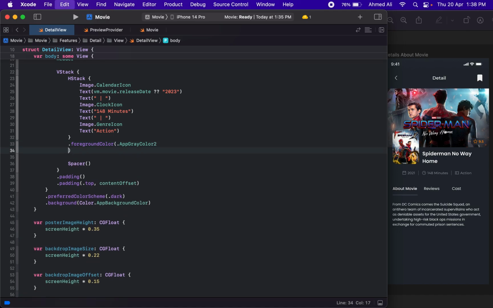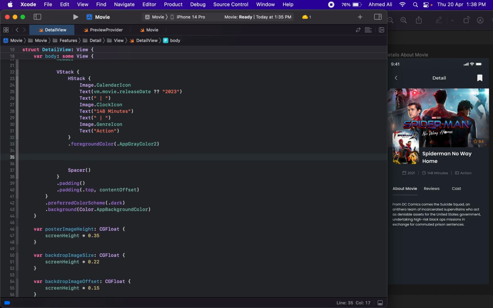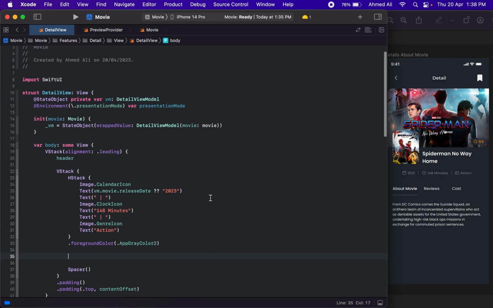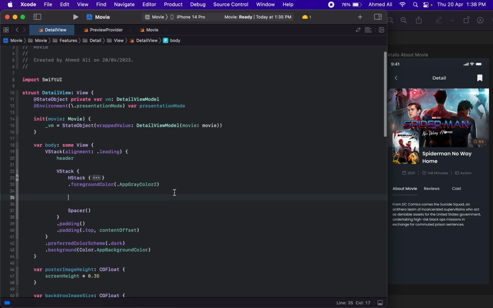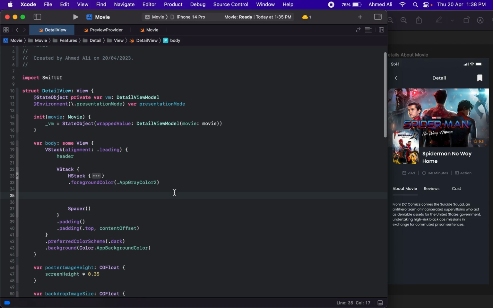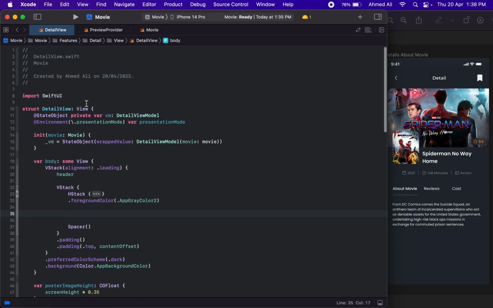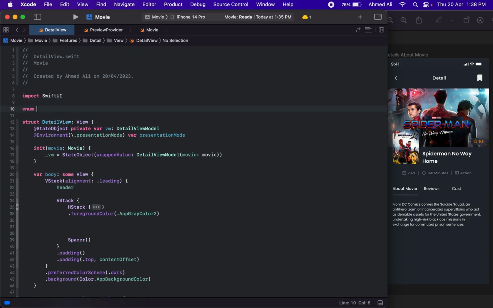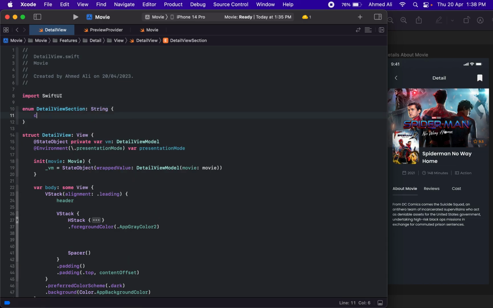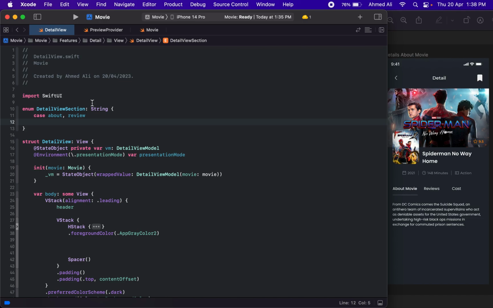Then we have this section where I think we might need some enum or something. Yeah, so we will need the enum detail view section. So let's conform to string, and then we need to have like about and then review. So this is the cost section.